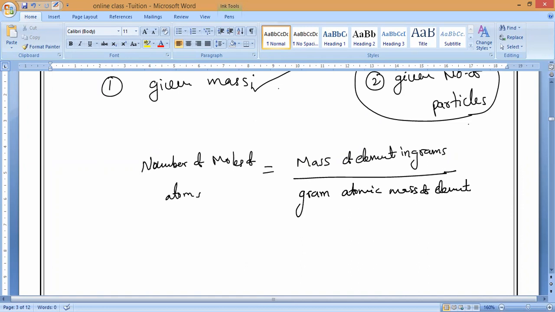So this we should call the mass of an element, the given mass, divided by the molar mass, its common name.